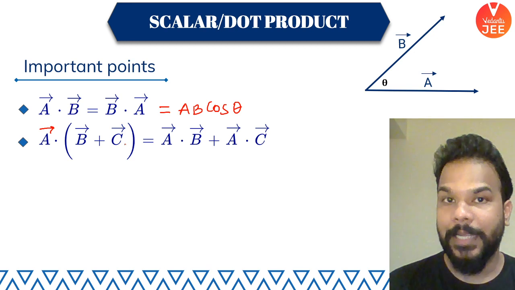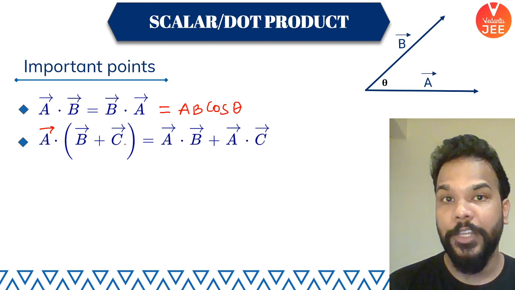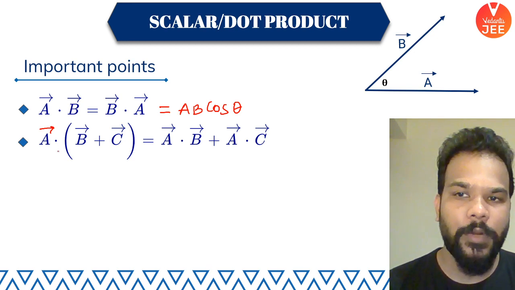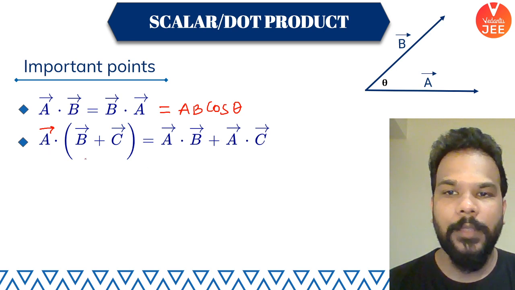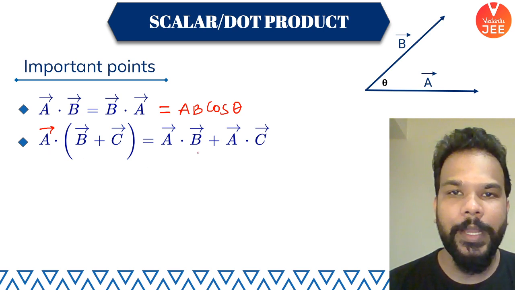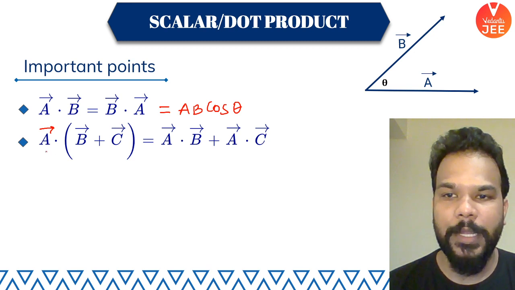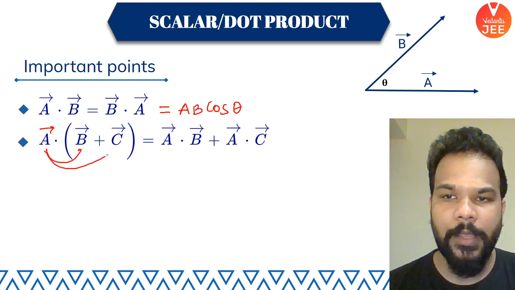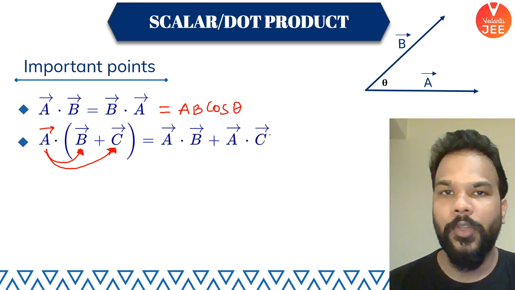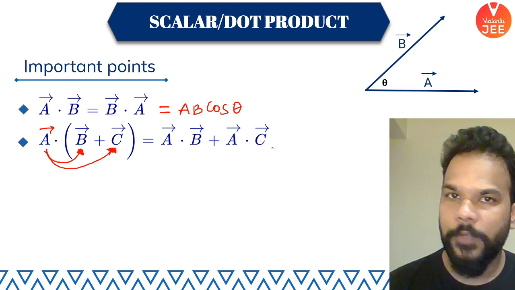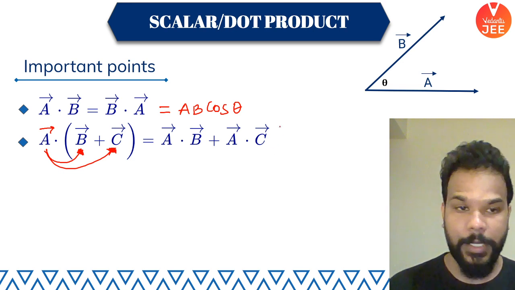And if we take vector A's dot product with vector B plus C, B plus C is basically the resultant of vector B and C, vector addition of B and C. So if you write A dot (B plus C), the result is equal to A dot B plus A dot C. That means you can multiply vector A inside and multiply with B and C both. So individually the values that you will get, A dot B and A dot C, if you add them, you are going to get the same result, which we call the distributive property.